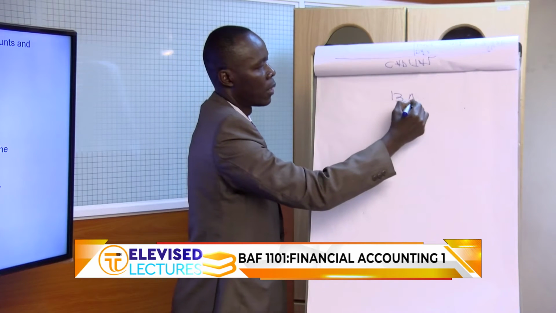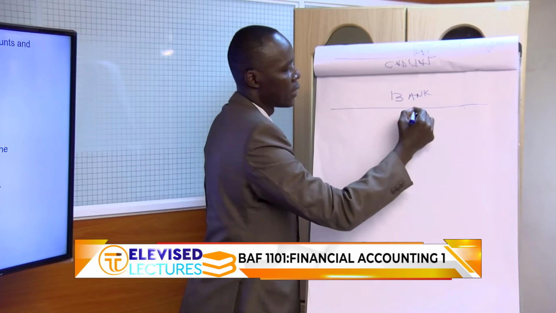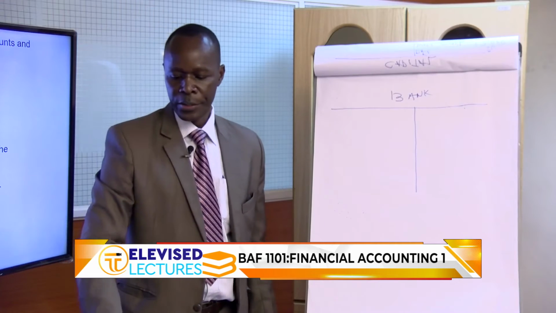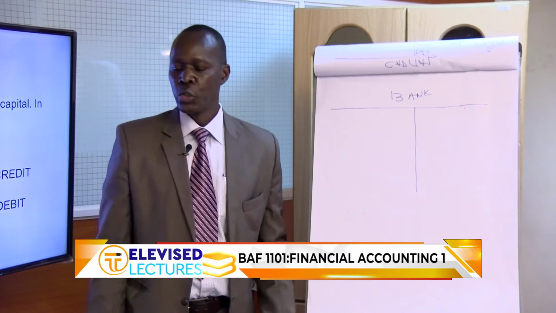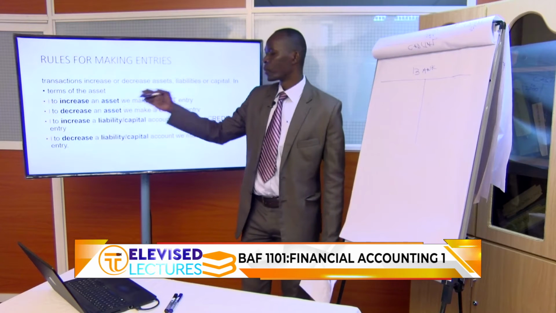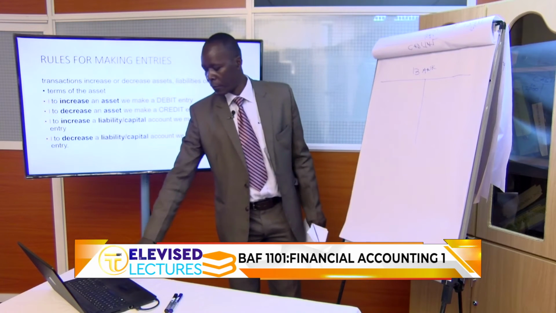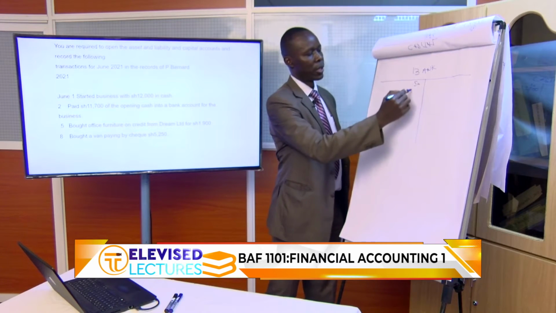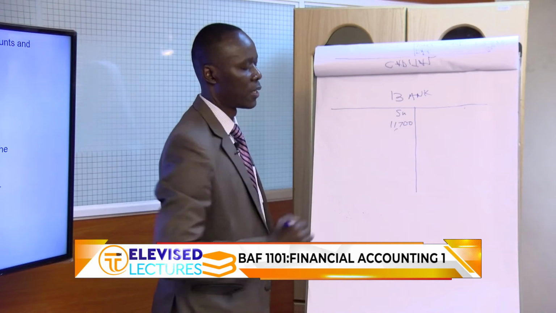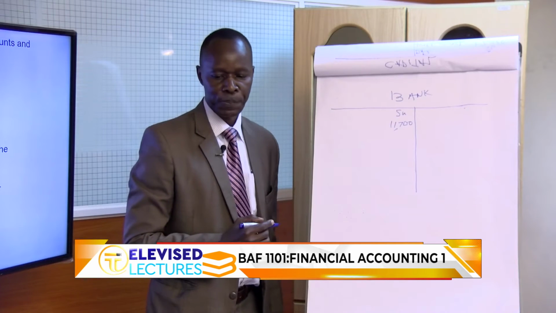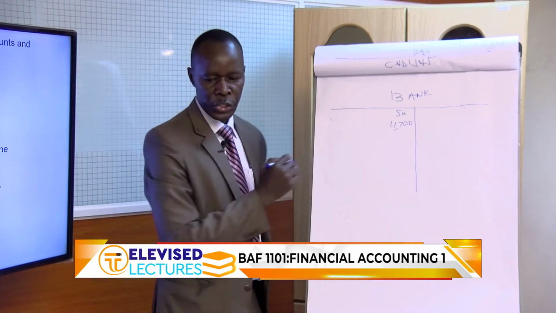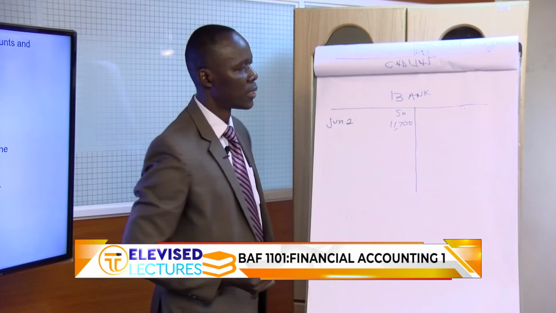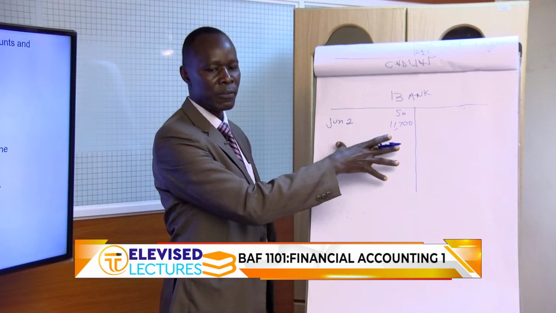So here we have bank account. Bank is an asset, okay? And let's go back to the rules. If an asset increases, how do we record it? So an increase in assets, we make a debit. So let's find out the amount of money involved. 11,700. Show the currency, 11,700 here. The dates are very important, so you must show the date. This happened on which date? If you look at the question, on June 2nd, isn't it? June 2nd. So this is just one part of the record keeping.